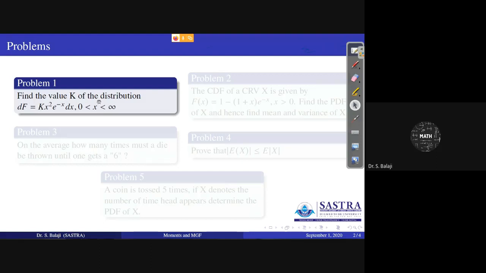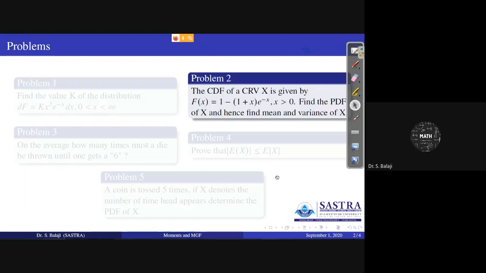They are asking to find the value of k of the distribution. Converting in terms of df by dx form, that is nothing but the PDF here. Now see the second problem. The CDF of a continuous random variable capital X is given by F of x equal to so on. They are asking to find the PDF of x and hence find the mean and the variance of x.